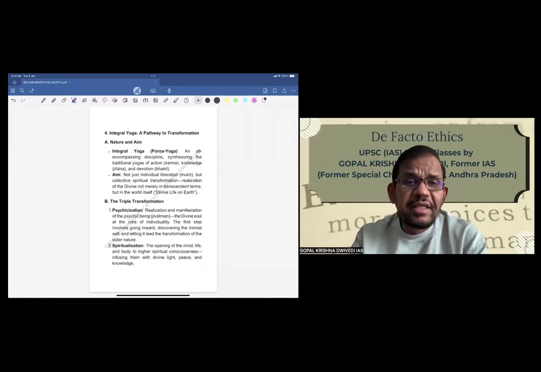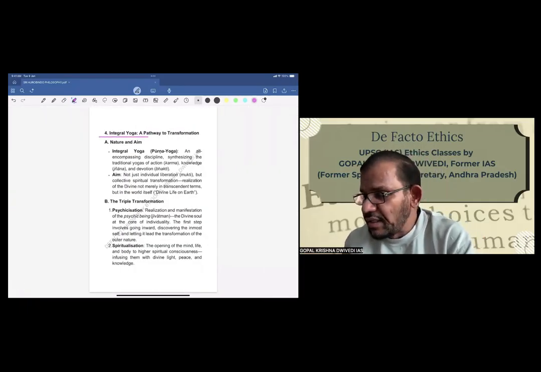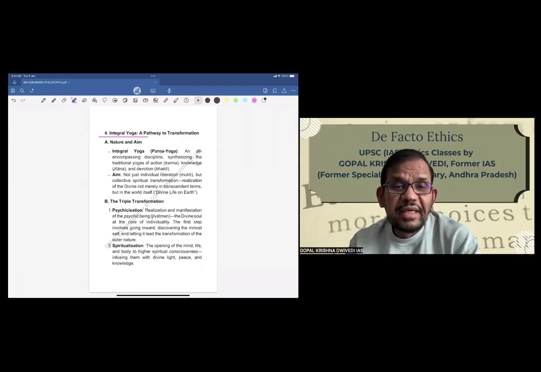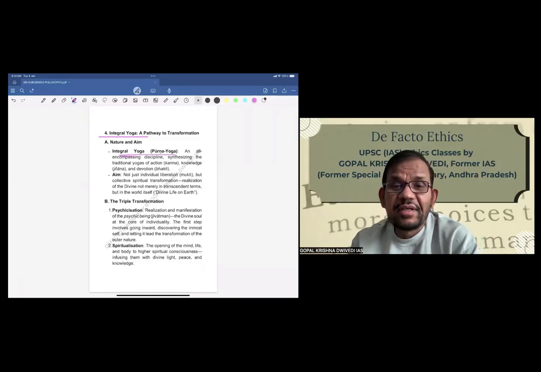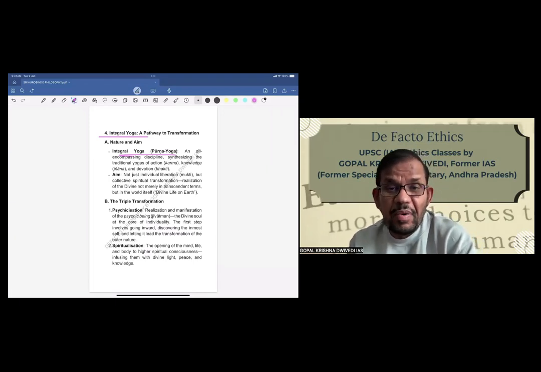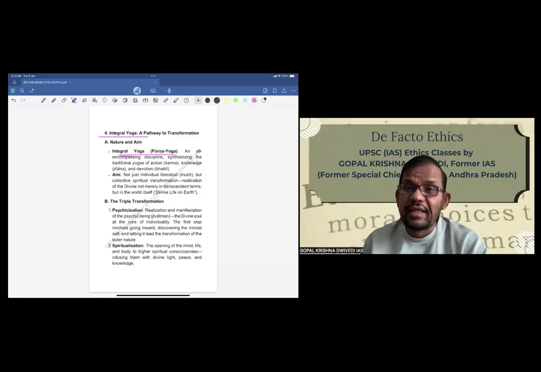Now, what is his integral yoga? Let us try to understand that. Basically, integral yoga is a path to transformation, a path to evolution. So, what's its nature and what's its aim? Integral yoga, or Purna yoga, as he says, is an all-encompassing discipline synthesizing the traditional yogas of karma, jnana, and bhakti. So that is integral yoga.